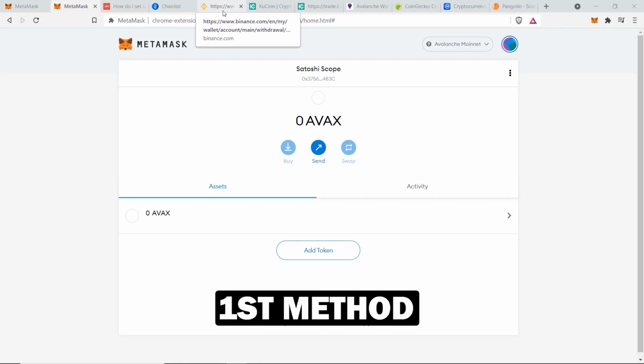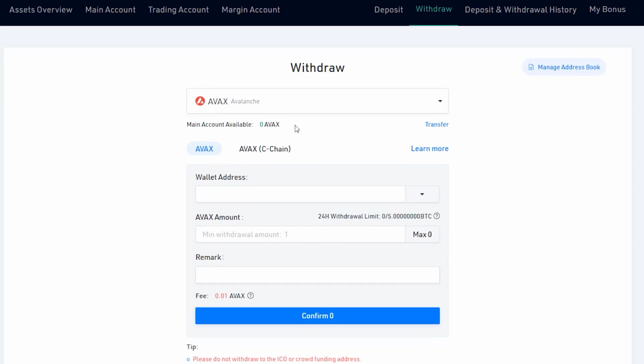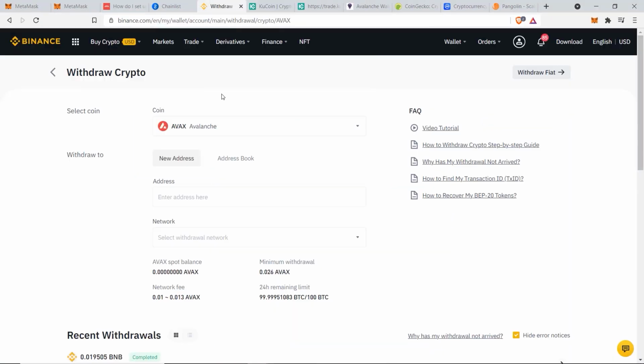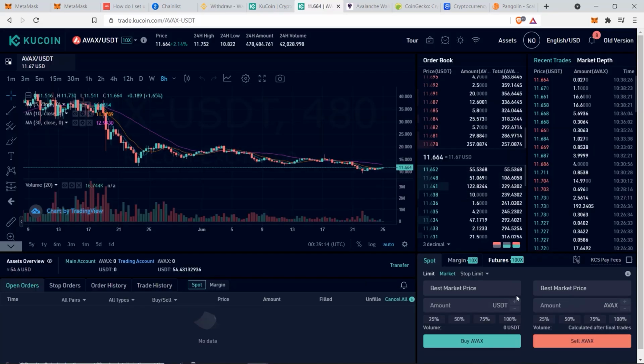So the first method is the easiest and simplest way of doing it, and that is to use a centralized exchange like Kucoin to transfer your AVAX token over. But there's an important thing that you must note, is that the exchange that you use must have this AVAX C chain in order to transfer it to MetaMask. If you use the normal AVAX chain, then you'll need to have the official AVAX wallet, which I'll also show you in the second method. But quick note here, you can see on an exchange like Binance, they don't have the option of the C chain, so you won't be able to transfer to your MetaMask account. Anyway, if you don't have any AVAX yet, let me first show you how to buy that.